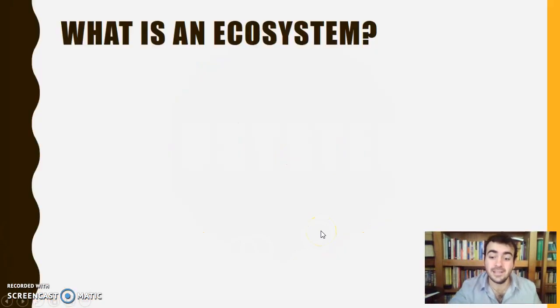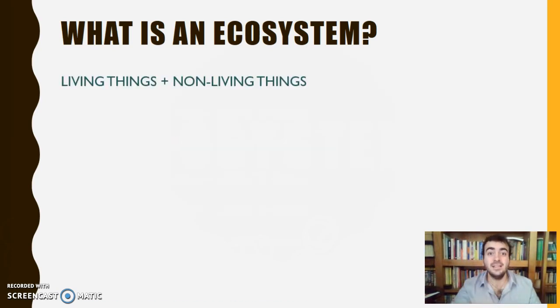What is an ecosystem? An ecosystem is part of what we learned before, the living things, plus some non-living things. Please think about examples of living things. Easy, right? Living things are animals, fungi, bacteria, plants.